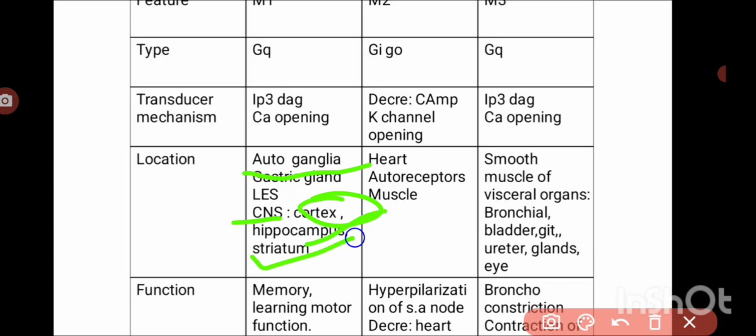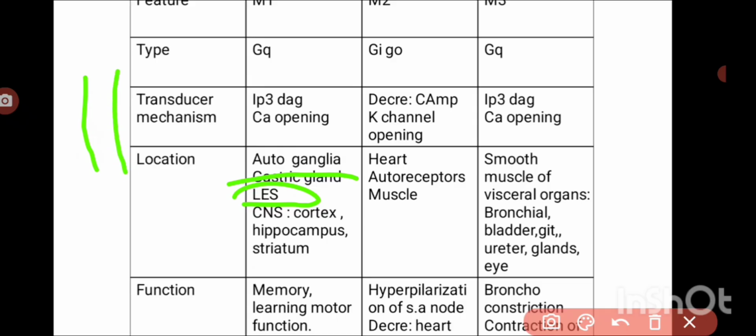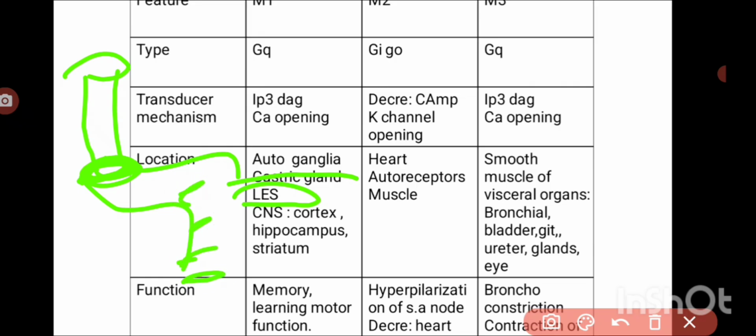Along with that it is also present on the gastric glands and the lower esophageal sphincter. Here one sphincter is there and here one sphincter is there. These M1 receptors are present on the stomach, gastric glands, parietal cells, and also on the autonomic ganglia and CNS.